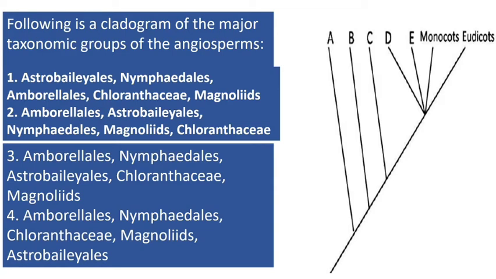No, it is the third one: Amborella, Nymphaeales, Austrobaileyales, Chloranthales, and Magnoliids. So the answer should be the third one, because monocot E should not be, it should be the Magnoliids.